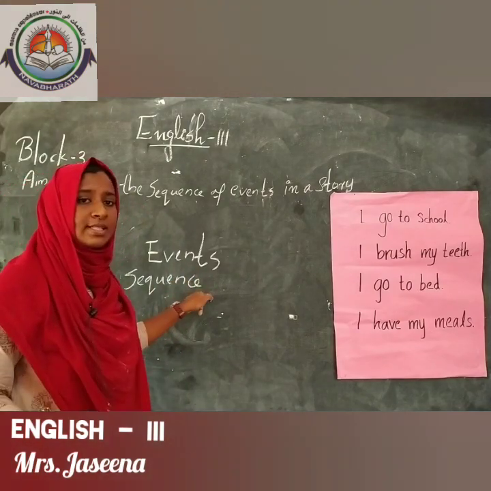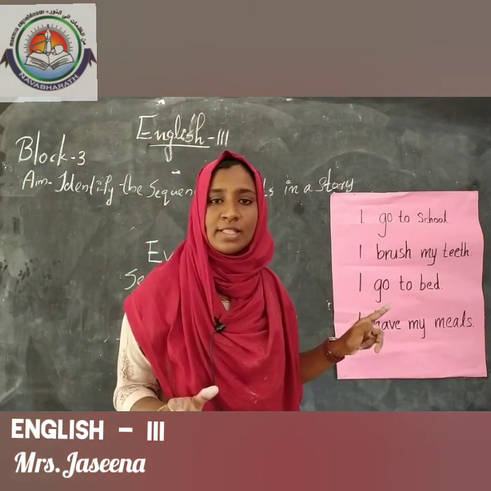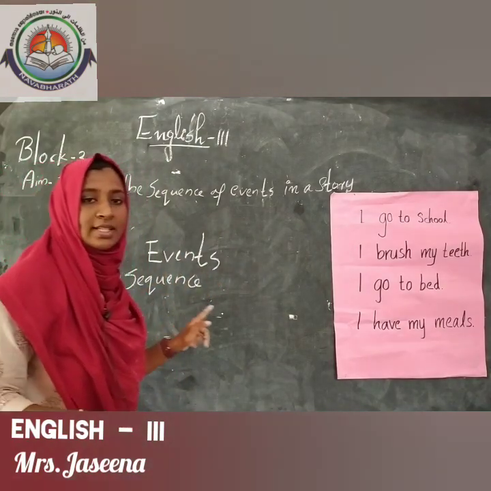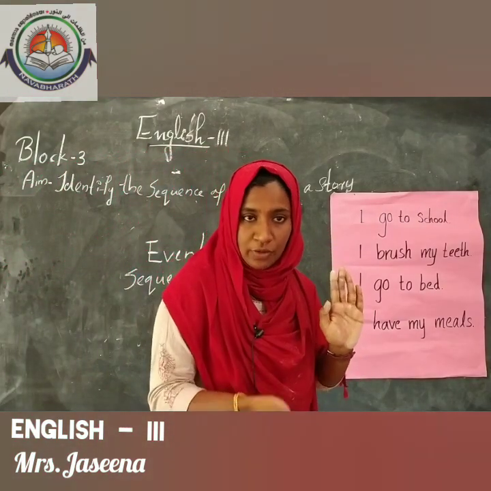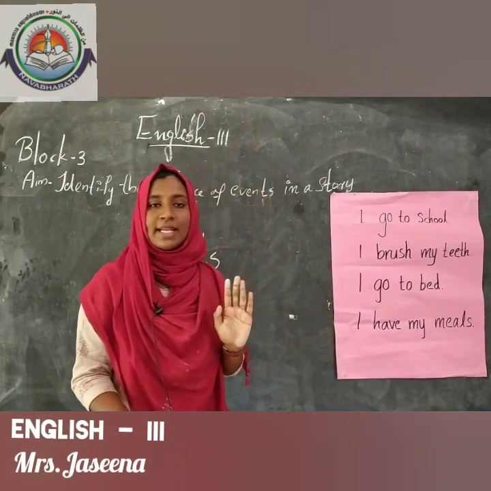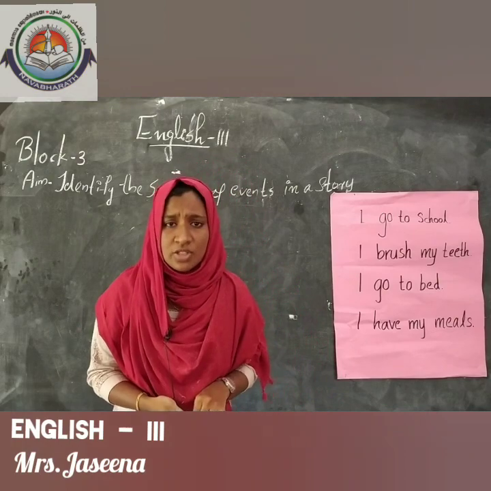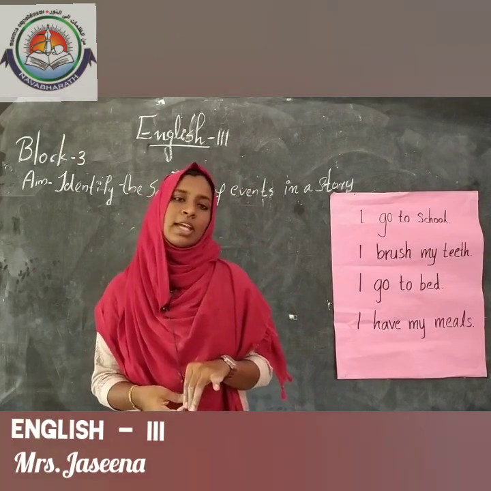Events simply means the things that happen in a story, and sequence means something that has a particular order or particular pattern. We will call it a sequence. Okay, have you understood, children? Okay, anyway.